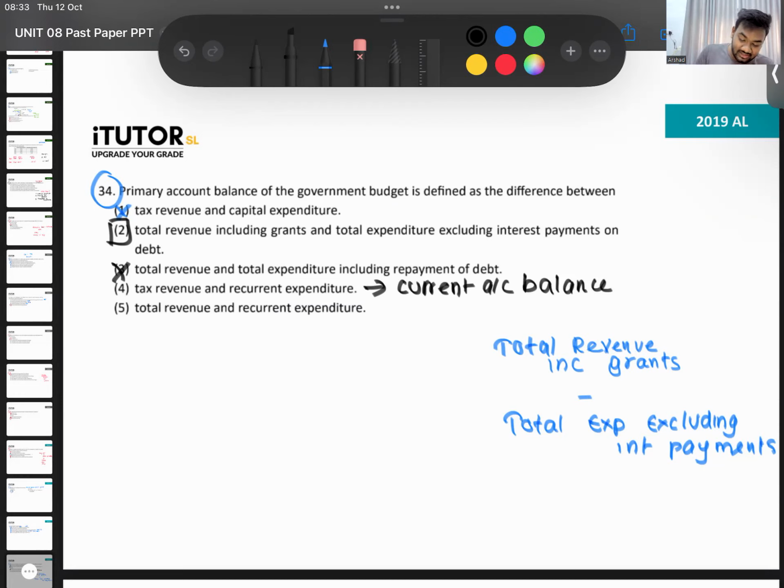Not only tax revenue, tax revenue and non-tax. So not this. Total revenue minus current expenditure is what you call your current account balance. Not only tax, there is non-tax, these fines and all, those also you have to take. So that's 34. Very easy, guys. They are just asking for the definition. So if you know how to calculate, you can easily get this.